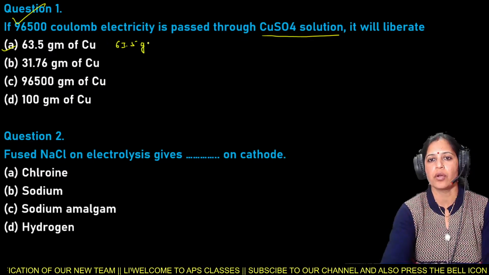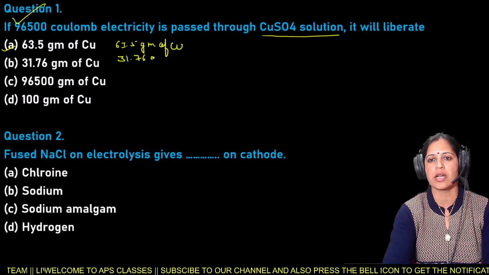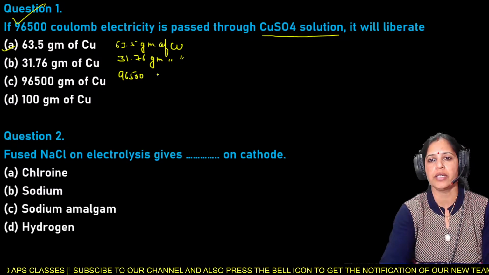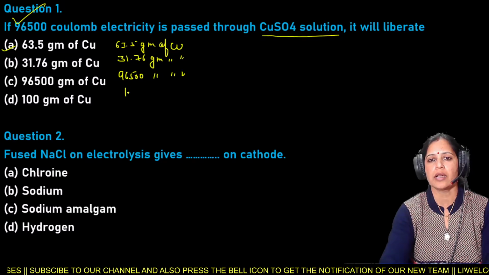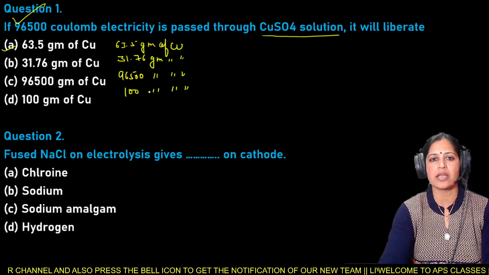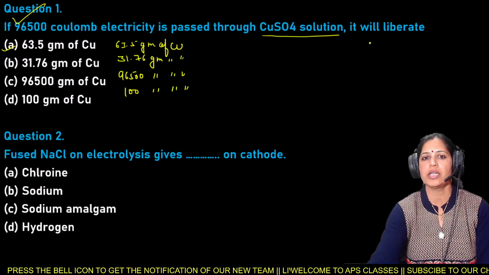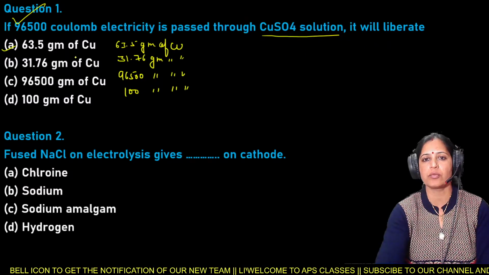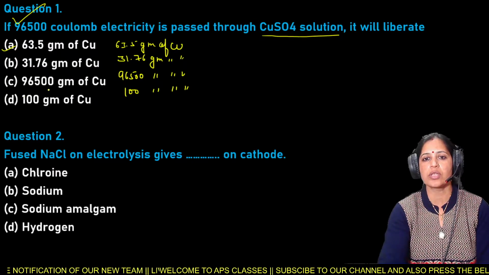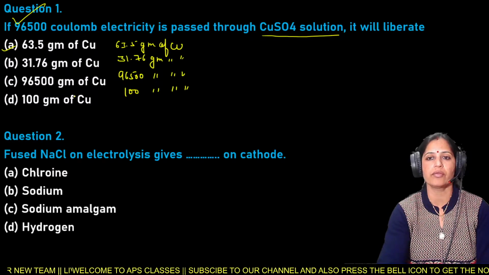63.5 gram of copper. Second is 31.76 gram of copper. Third one is 96,500 gram of copper. And the last one is 100 gram of copper. That means if 96,500 coulomb electricity is passed through copper sulfate solution, it will liberate: 63.5 gram of copper, 31.76 gram of copper, 96,500 gram of copper, and 100 gram of copper.